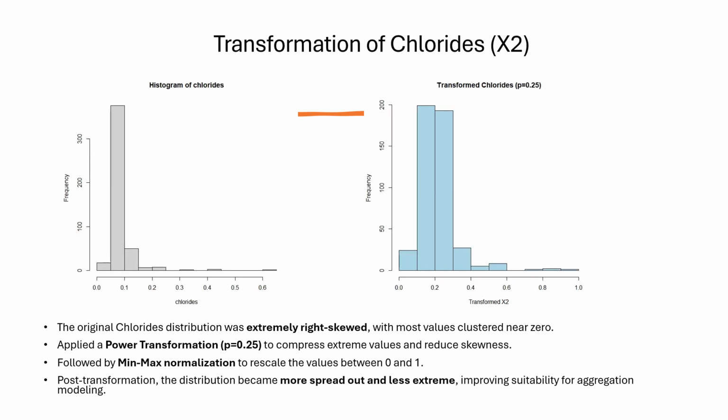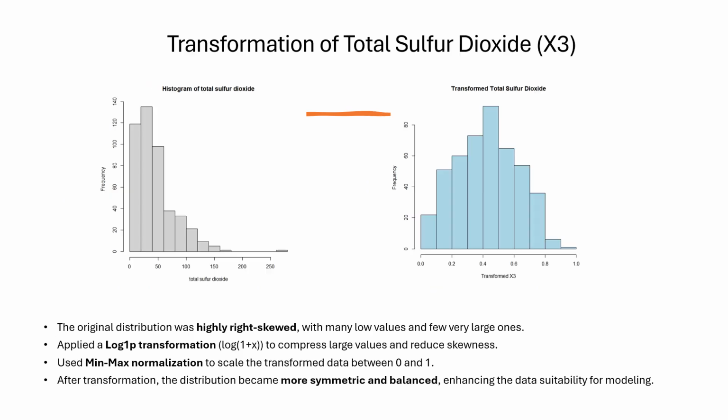The original chlorides distribution was extremely right skewed. A power transformation with p equals 0.25 was used to reduce skewness. After min-max normalization, the data became more spread out and better suited for modeling. The total sulfur dioxide distribution was highly right skewed. A log1p transformation was applied to compress large values and reduce skewness. After min-max normalization, the distribution became more symmetric and balanced for modeling.